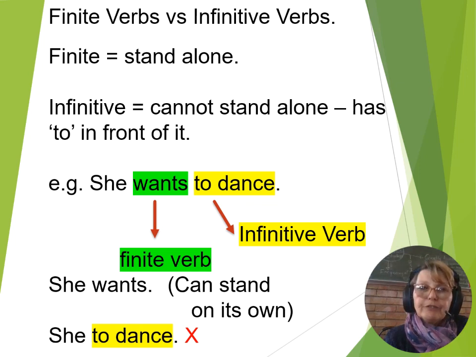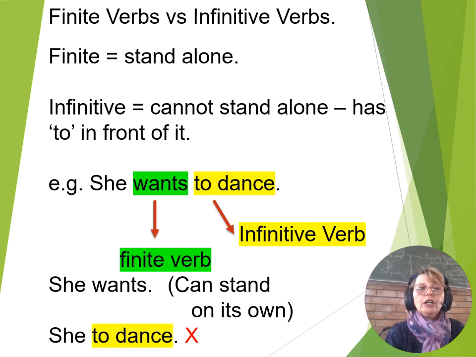The infinitive verb is something that cannot stand alone. It has to have "to" in front of it. If you look at a sentence like she dances, that would be fine. Then dances would be a finite verb. But if you say she to dance, it doesn't make sense. You can't let it stand on its own. You would have to say she wants to dance, and then wants would be your finite verb and to dance would be your infinitive verb.